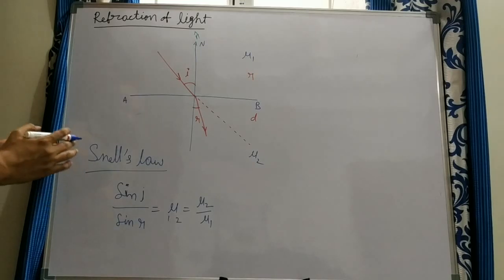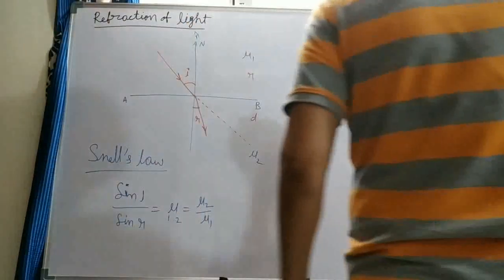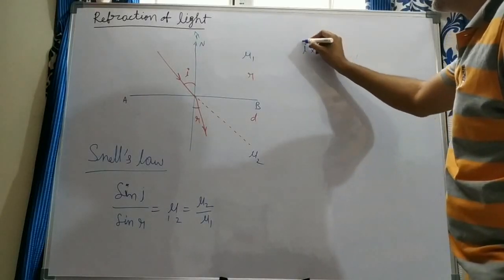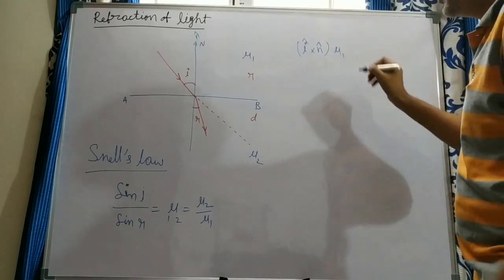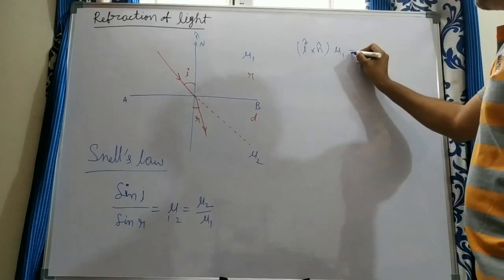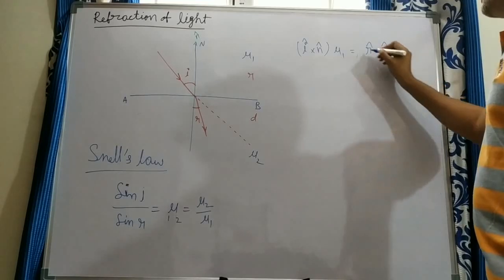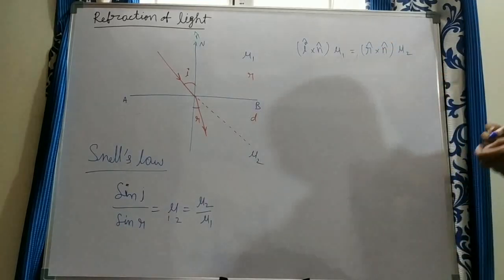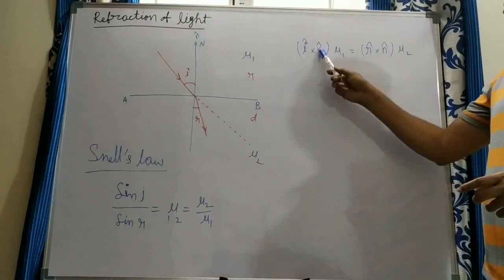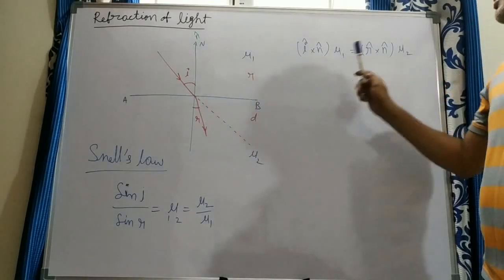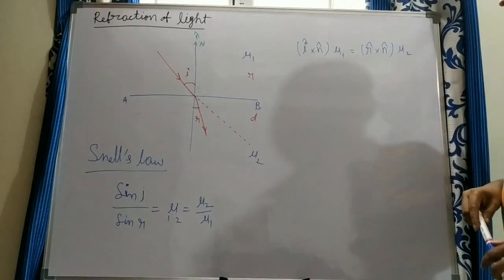Suppose you want to represent it in vector notation, for very small angles you can take sine I is equal to I, sine R is equal to R. To represent it with vectors, you can take I cross n cap into mu1 on this side, and R cross n cap into mu2 on the other side. Take the unit vector along the incident ray, and n cap the normal on the surface, that is I cap. Along the refracted ray, the unit vector is R cap cross n cap. So like this we get.